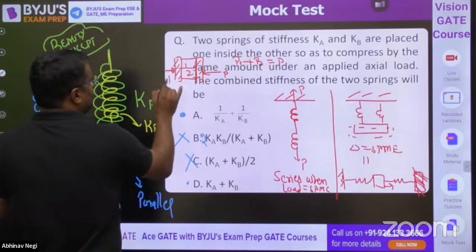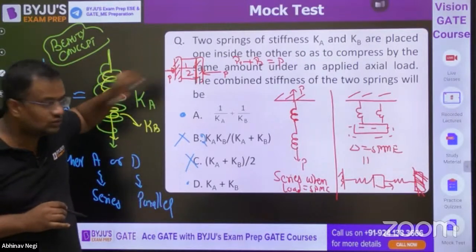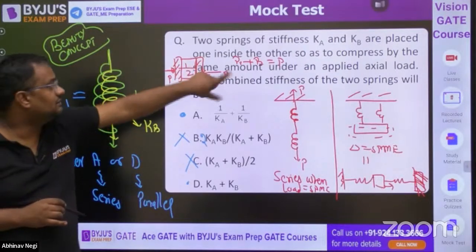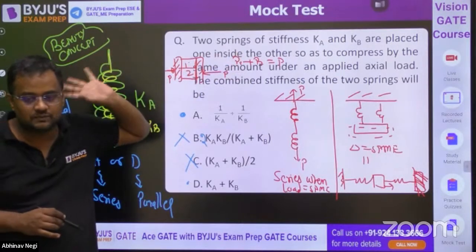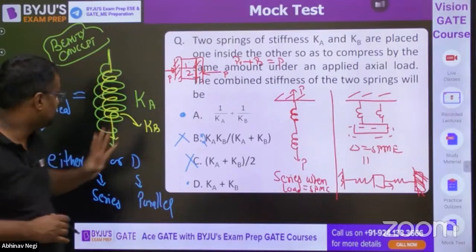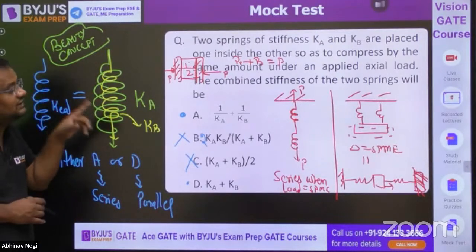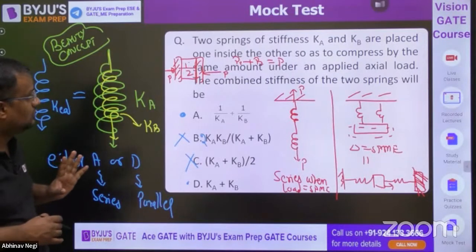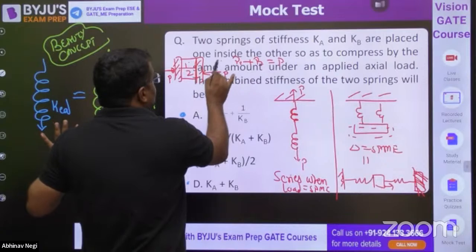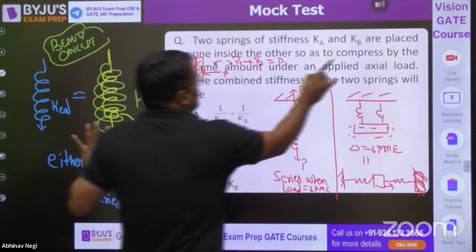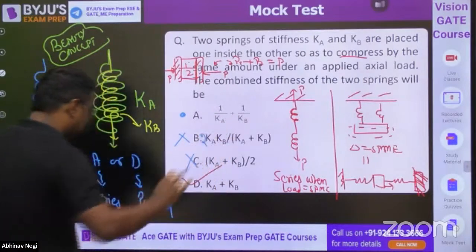If P load is applied here, how much is going in 1? I cannot say P by 2. How much is going in 2? I cannot say P by 2. But yes, P1 plus P2 is equal to P. Similarly, I don't know after applying P how much is going here and how much here. But if they compress by the same amount, delta is same, so it is parallel. The answer will be D.